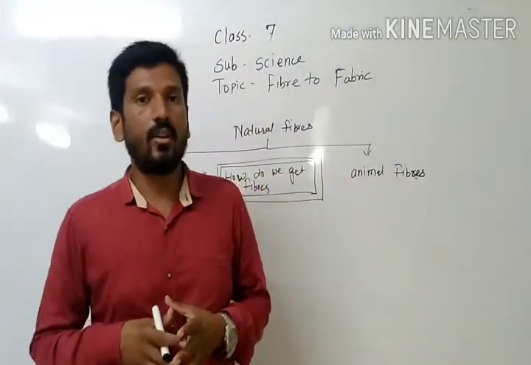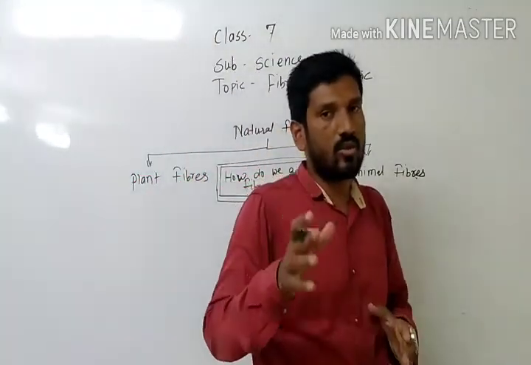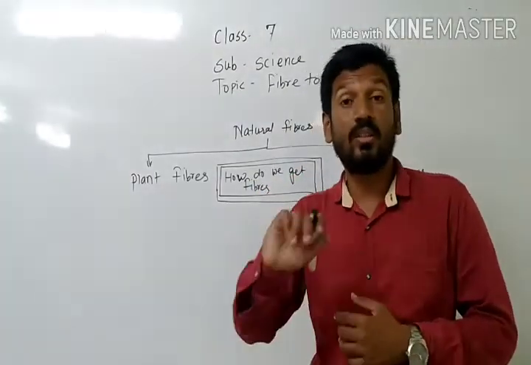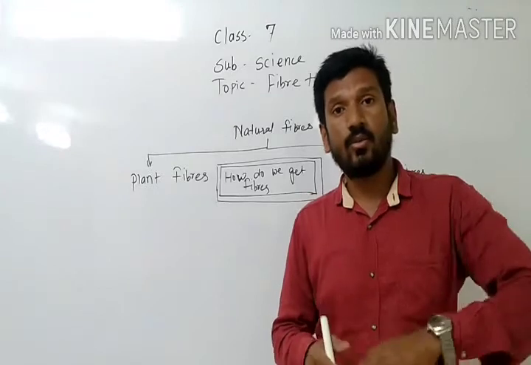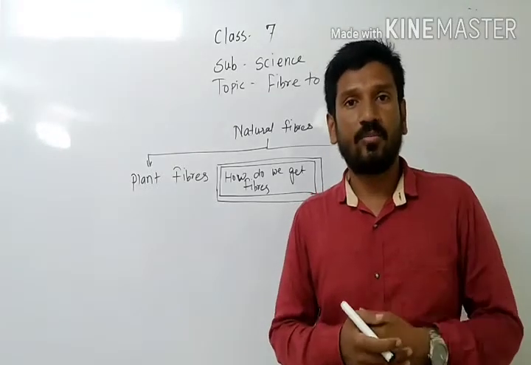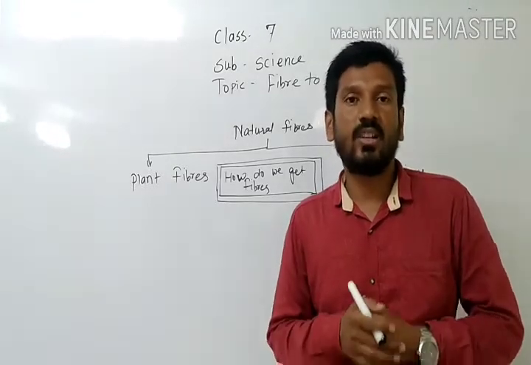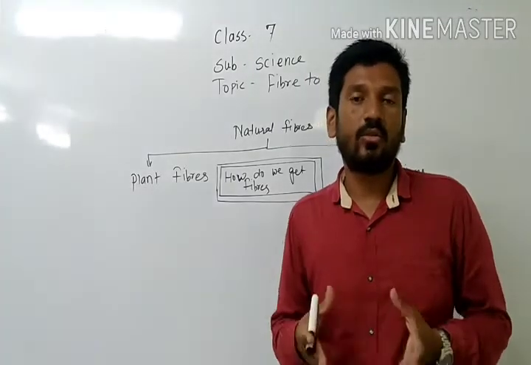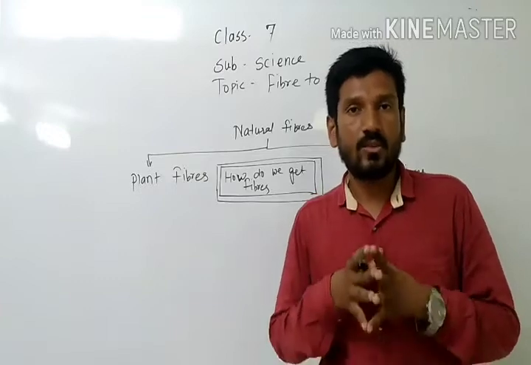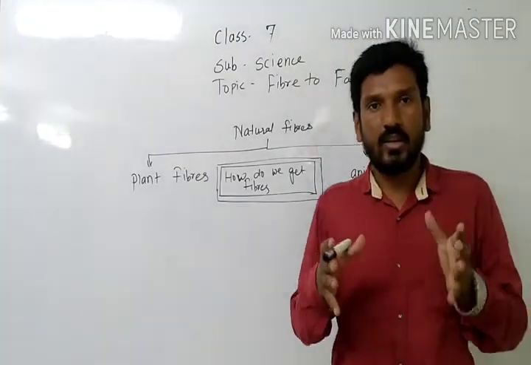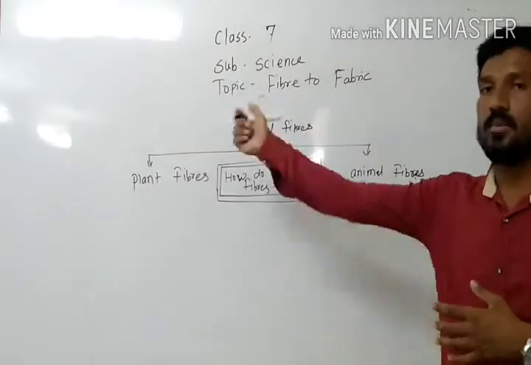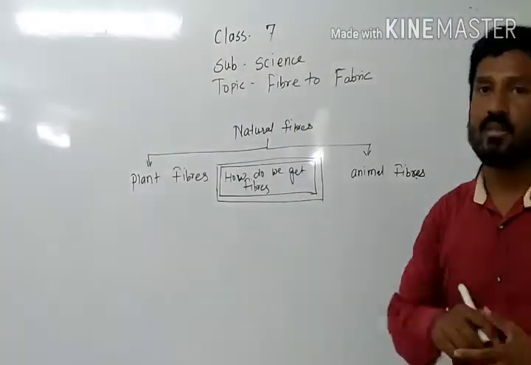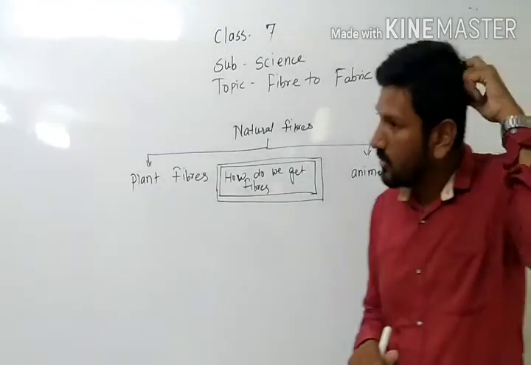So first of all, I hope you have understood the history of clothes, how we started using clothes, what the uses are, why we started using clothes, what kind of clothes we used in the past, and what kind of clothes we are using now. So there is a variety of clothes we have used. This video is about natural fibers, plant fibers and animal fibers. How do we get fibers? These three points we are going to learn about.